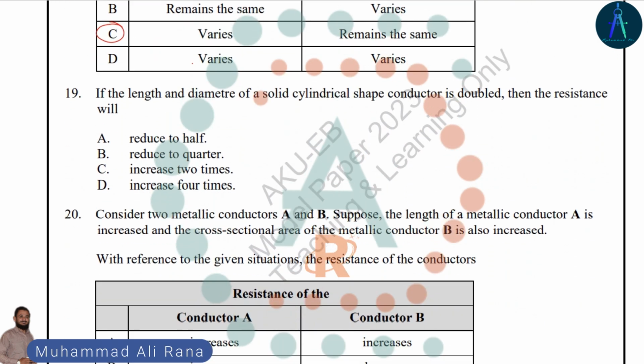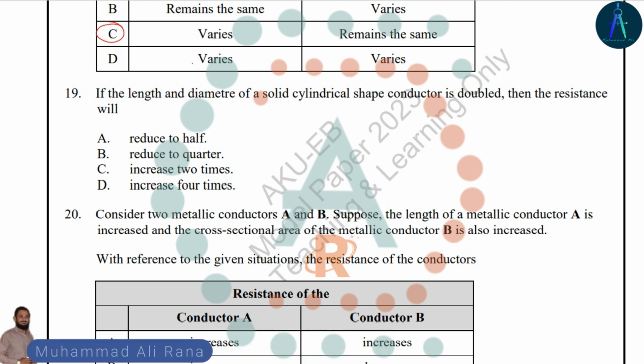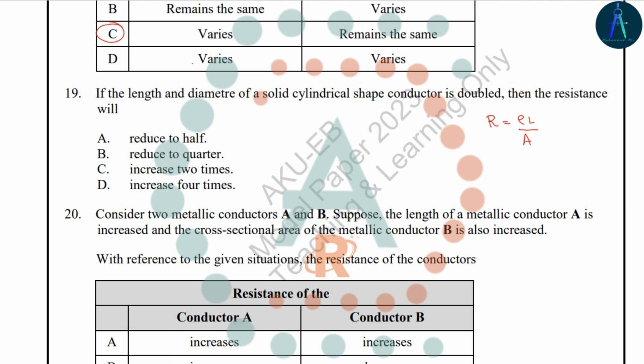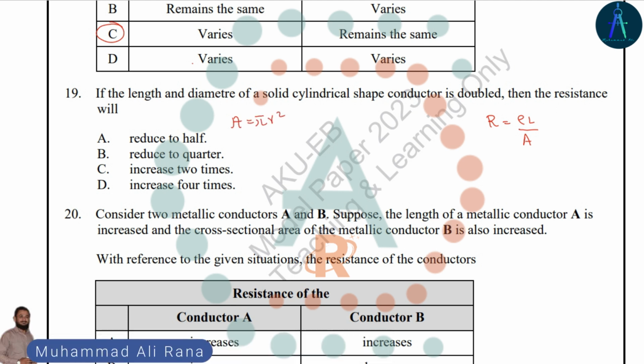If the length and diameter of a solid cylindrical conductor are doubled, then what will be the resistance? We know that the resistance R is equal to rho L over A, and the area is equal to pi r square, where the radius is related to the diameter.